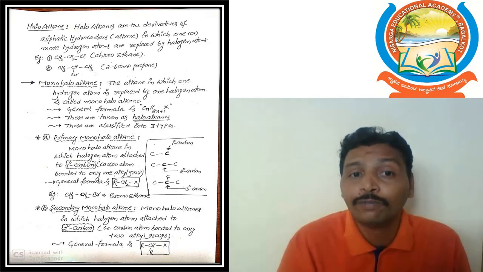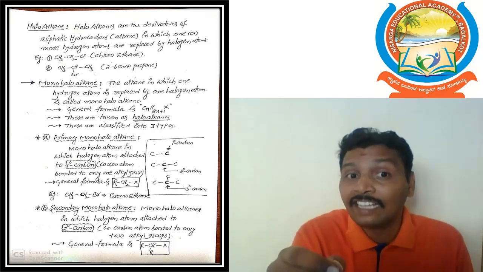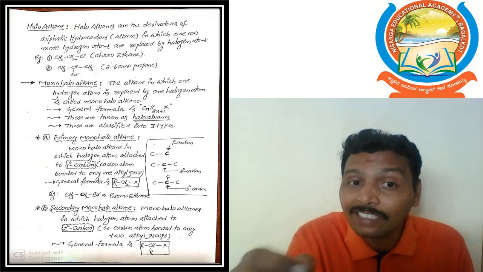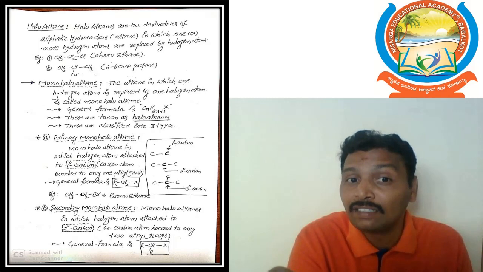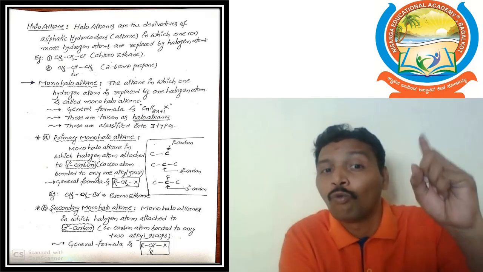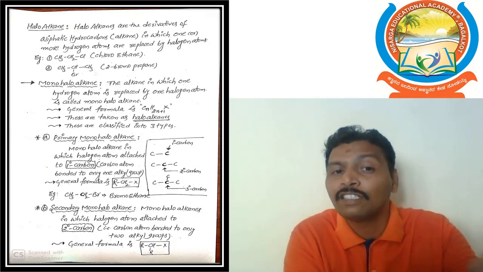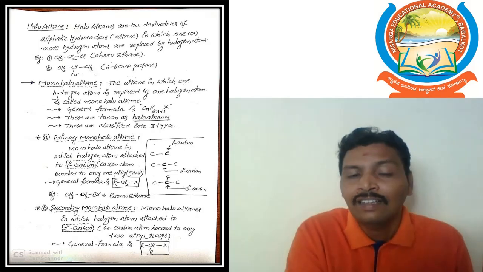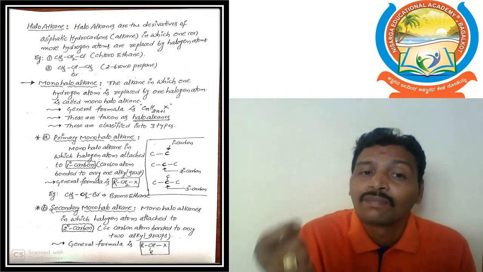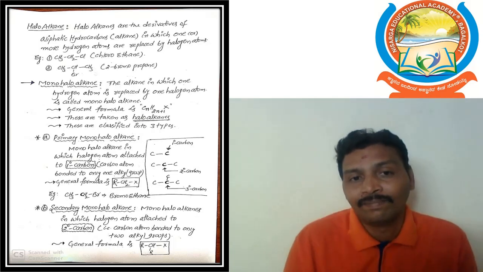The general formula of primary monohaloalkane is R-CH2-X. R is the alkyl group, and X is directly attached to the primary carbon. How do we decide the primary carbon? That carbon is directly attached to one alkyl group, that means one carbon atom. So this is the primary monohaloalkane.